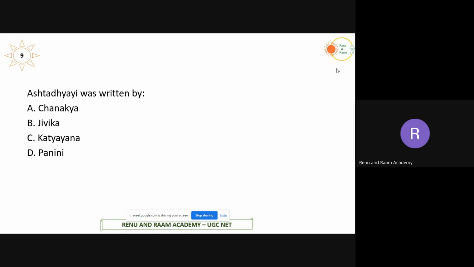Katyayana is related to Sanskrit grammar. He's a Vedic priest and also a mathematician. So Panini is the answer here. Panini is the person who wrote Ashtadhyayi. He is a Sanskrit grammarian, and he also gave the first descriptive linguistics.